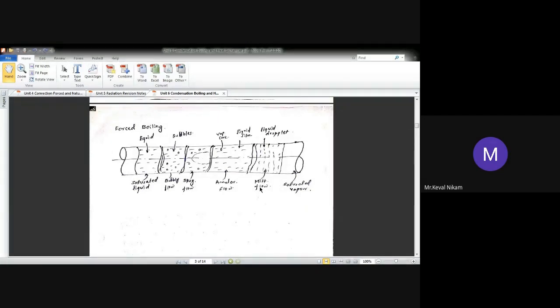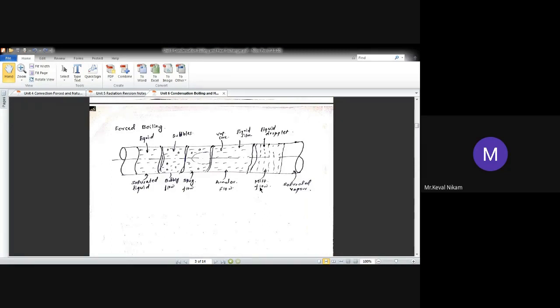Dryness fraction का value पता है? Amount of moisture present in the mixture. ठीक है, that one was calculated. But here no dryness value is calculated. There will be no phase such as wet phase. Directly सैचुरेटेड लिक्विड से डायरेक्टली आप सुपर हीटेड वेपर में जाते हो, ये फोर्स बॉइलिंग से.